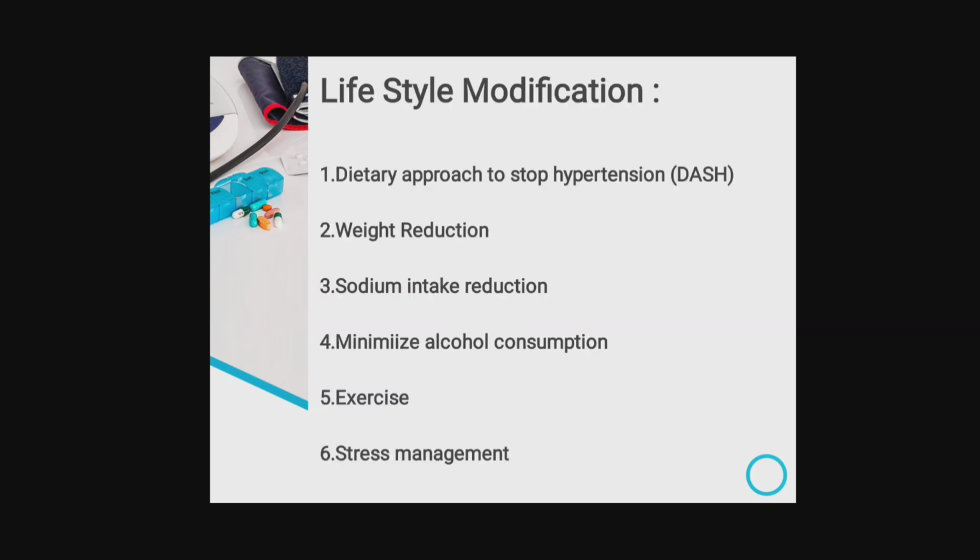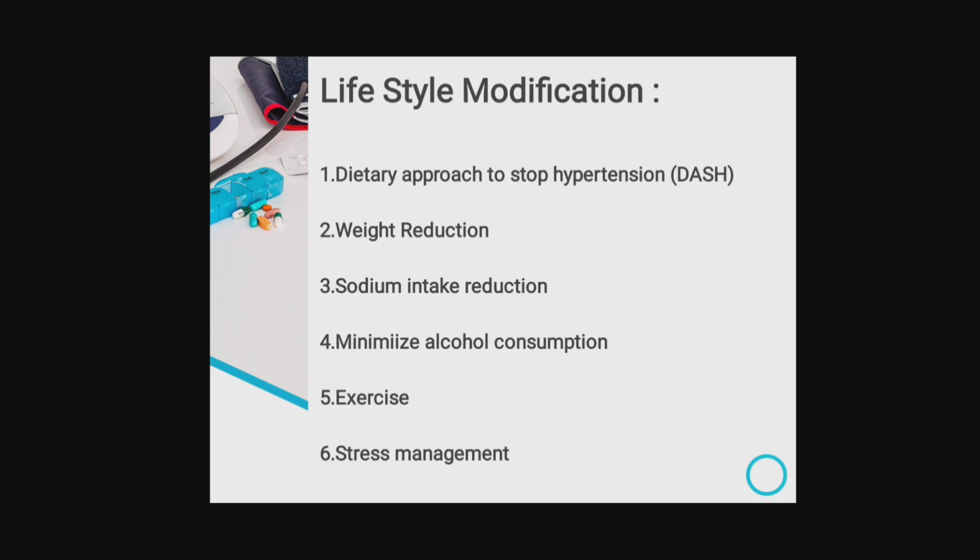Lifestyle modification includes the Dietary Approach to Stop Hypertension, that is the DASH diet. Our healthcare team develops a diet plan for the management of hypertension, that is the DASH diet. Then second is weight reduction. As we observe from studies, if a patient is more obese, it causes vasoconstriction or vasospasm, which results in hypertension. So if we reduce the weight, it leads to a decrease in blood pressure.